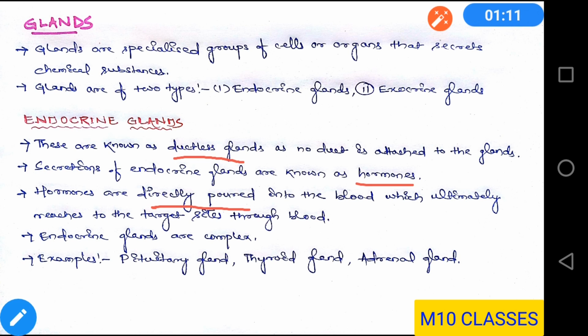These endocrine glands are quite complex. Examples of endocrine glands are pituitary glands, thyroid glands, and adrenal glands, etc.